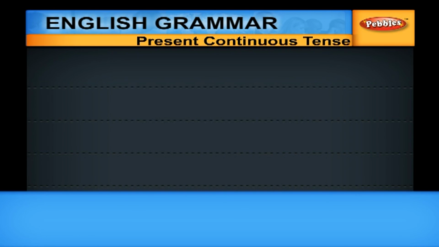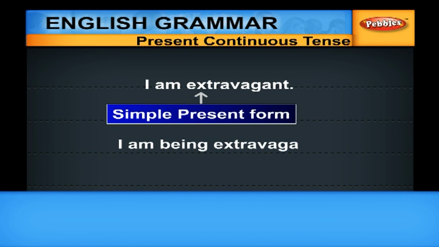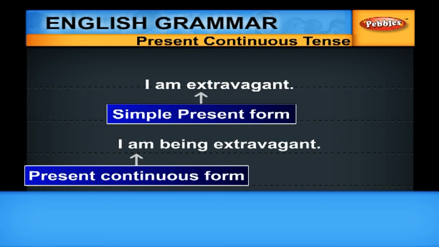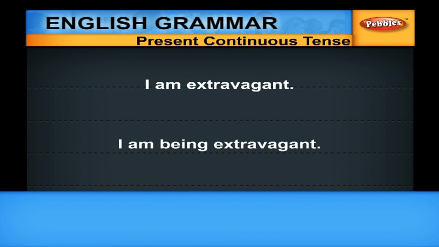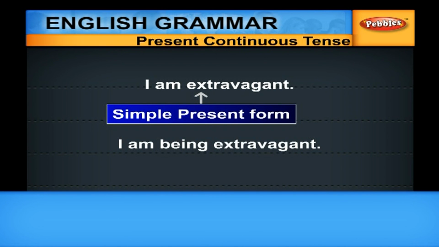What is the difference between these two sentences? I am extravagant. It is in simple present form. I am being extravagant. It is in present continuous. Note here, we are using the helping verb being as the main verb and am is the helping verb. The first one is in the simple aspect. It refers to my habit.